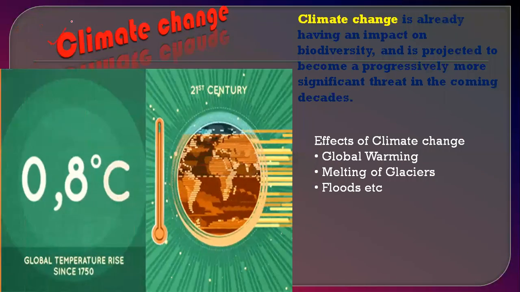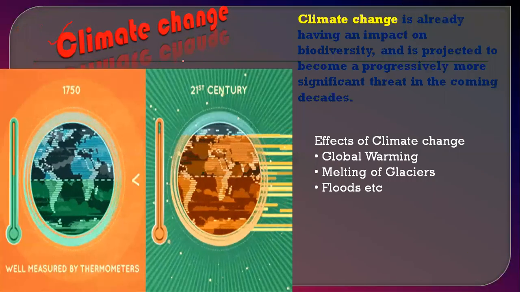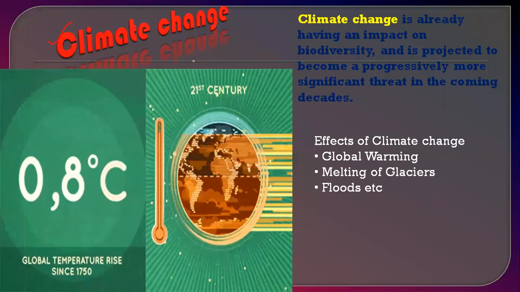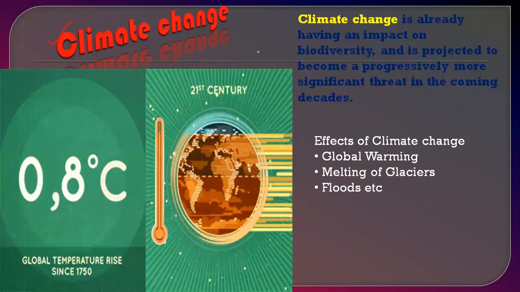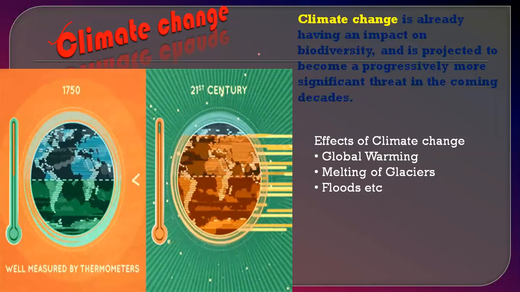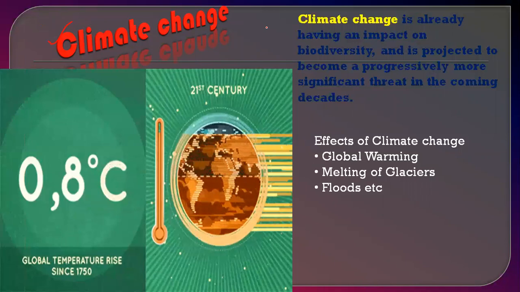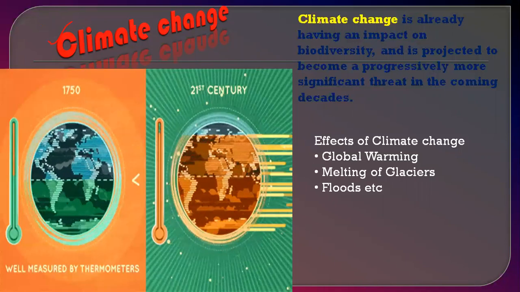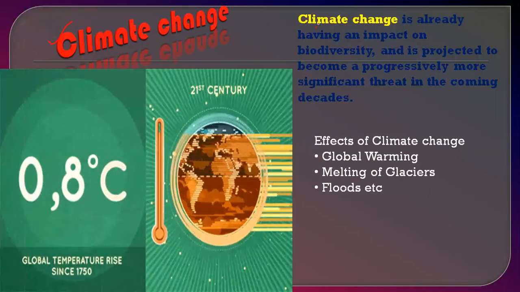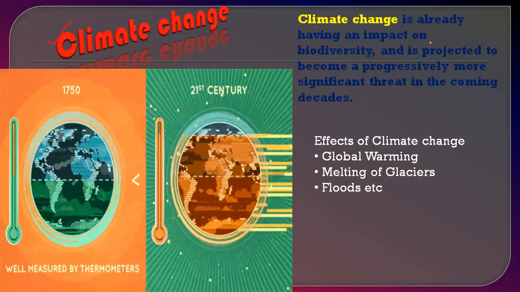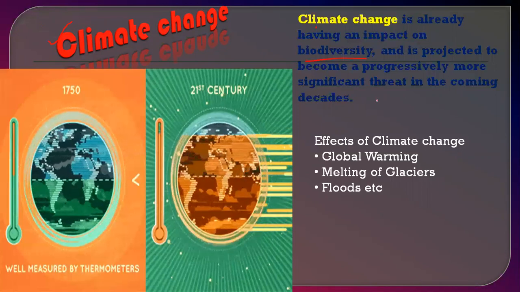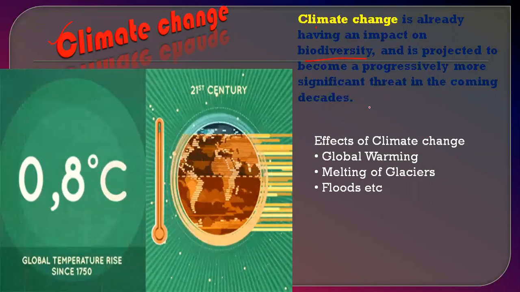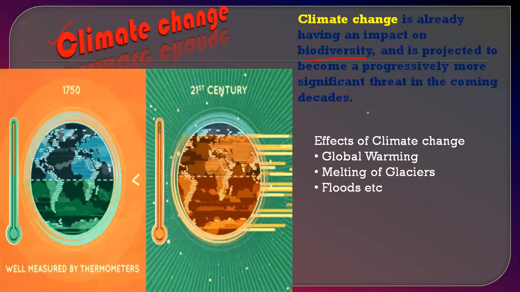Now we will see one of the major causes, that is climate change. That can come from natural disasters as well, like volcano eruptions and floods. But mostly it happens through human activity. And that is the impact on biodiversity, a progressively more significant threat to living beings.